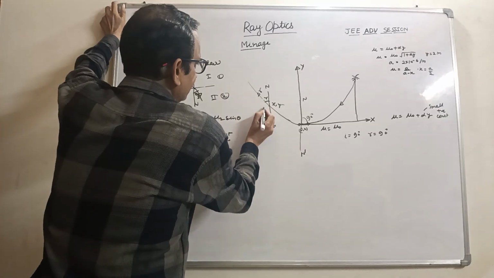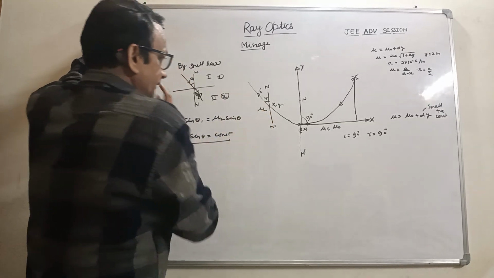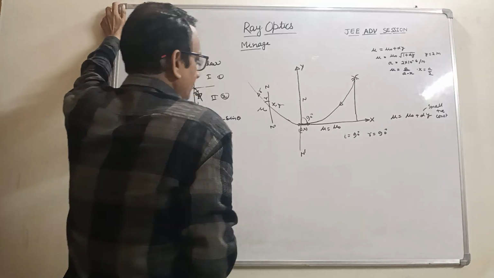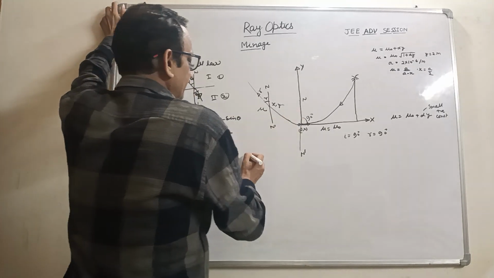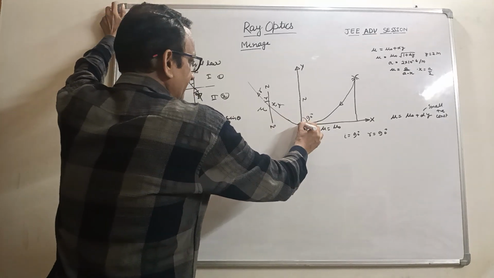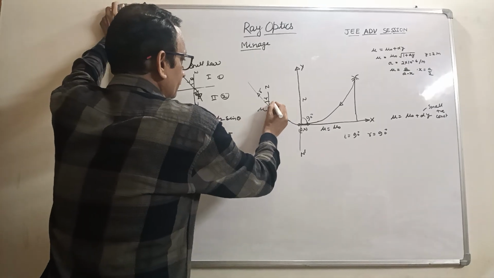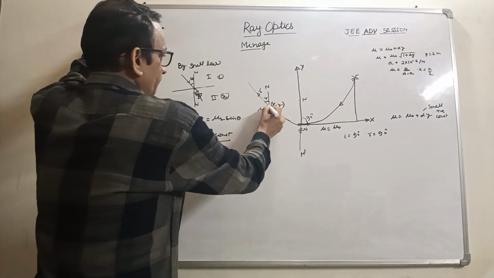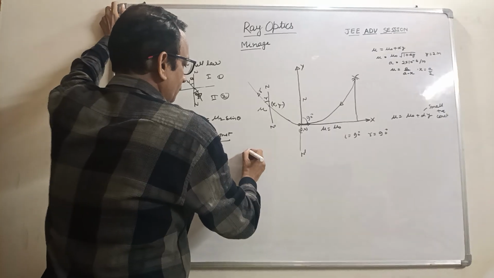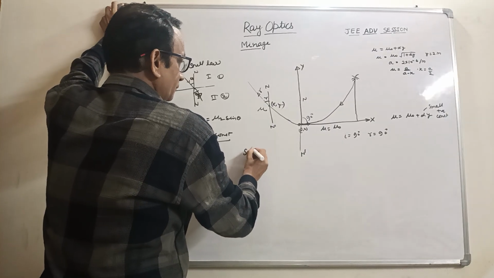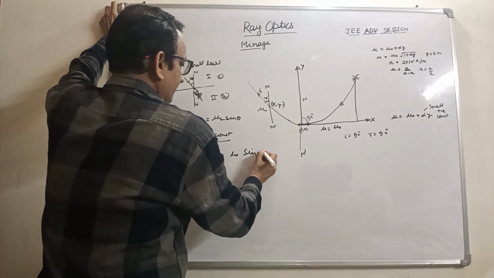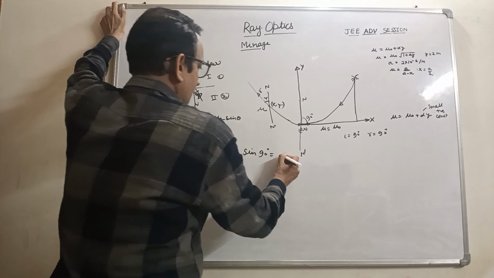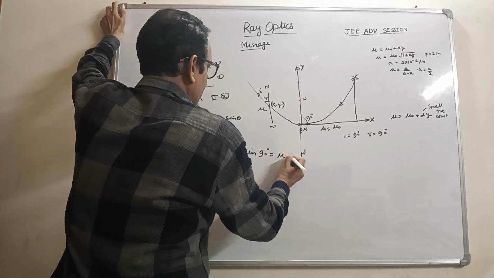Apply here the refractive index mu, where mu is mu naught. We write Snell's law for that point, the xy coordinate: mu naught sin 90 is equal to mu sin r.